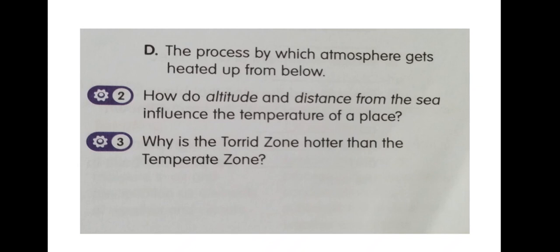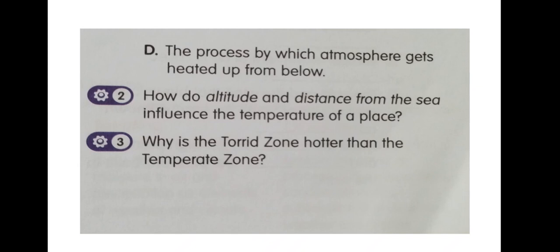As you know, temperature near the Earth's surface is high due to terrestrial radiation. It reduces with increased height. Temperature falls 1 degree Celsius every 165 meters of height. Due to this lapse rate, the plains of India are hot in summer while the hill stations are cooler.